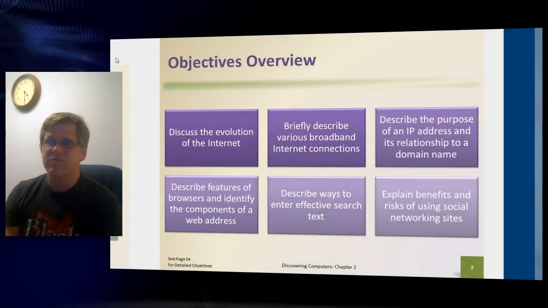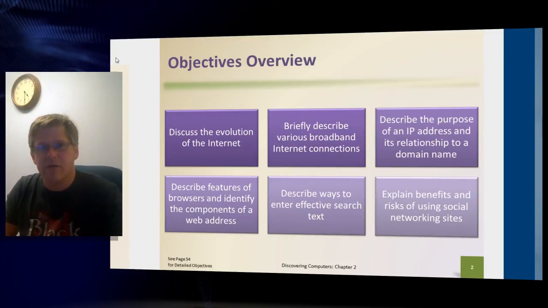So the objectives for this chapter are to discuss the evolution of the Internet. We talked in the last class a little bit about the evolution of the Internet. In this lecture, we'll delve into that just a little bit more. We'll talk about some of the different types of broadband internet connections. Not every connection is created equally.